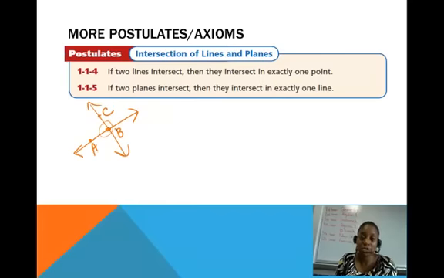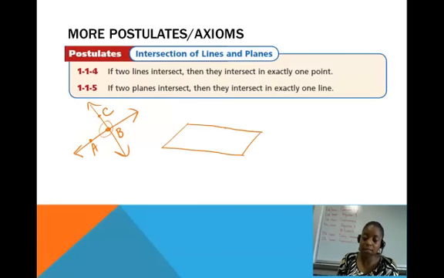And if two planes intersect, they intersect at exactly one line. So I'm going to try to draw an image of that here, of two planes intersecting. So let's see, that's one plane. Then the other one is going to be kind of above it. So you come down to here. And then it would go below there. That dotted line signifies that it's behind the other one. So we've got these two planes intersecting here.